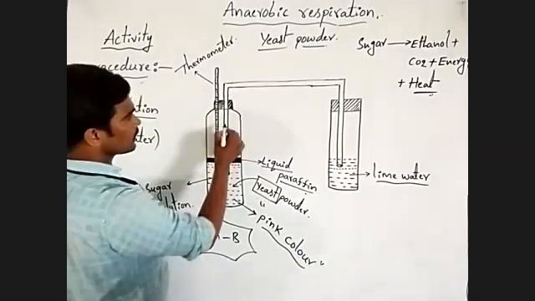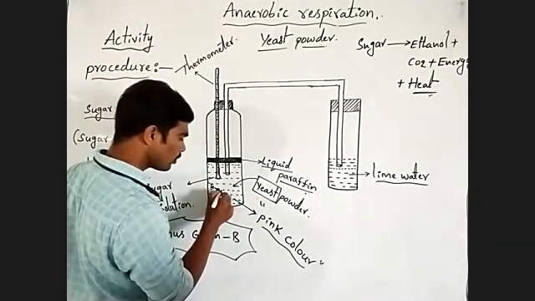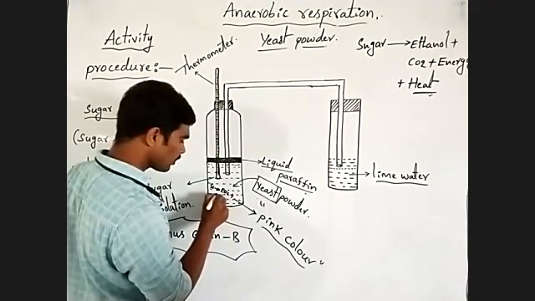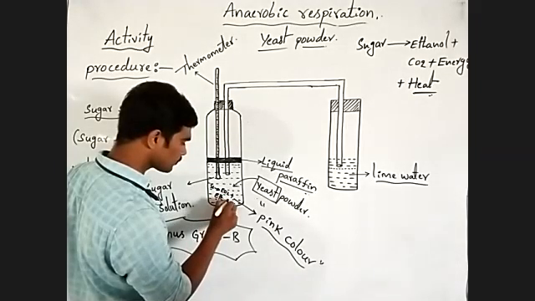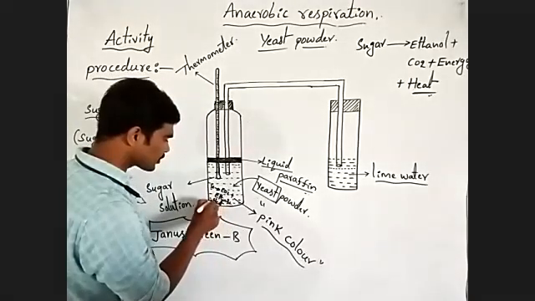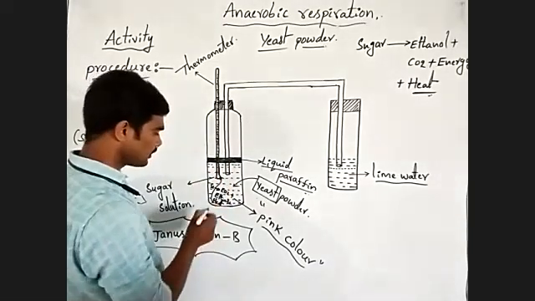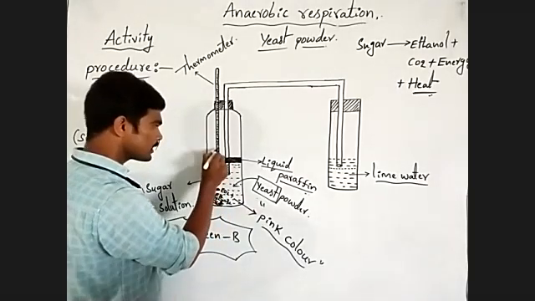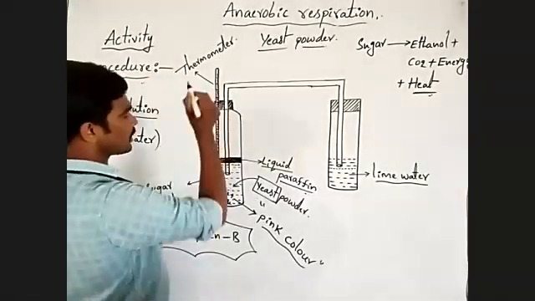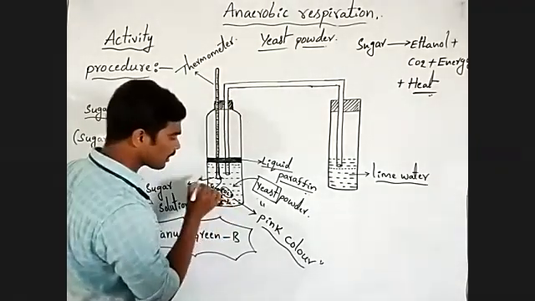Okay. Next, carbon dioxide. Listen carefully here. Sugar solution is converted into carbon dioxide plus ethanol plus energy in the form of heat. This heat is measured by the thermometer present in the sugar solution. We can observe this measurement in the thermometer. Understanding?